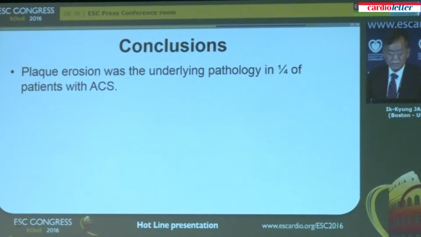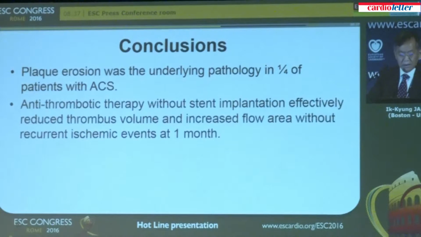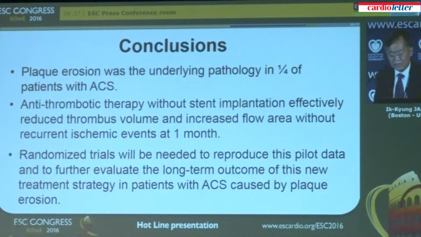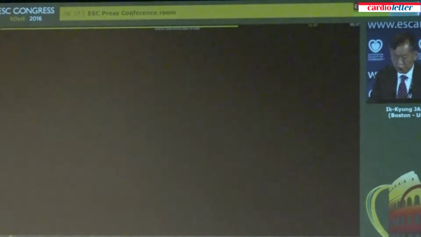So we conclude plaque erosion was the underlying pathology in 1 out of 4 patients with acute coronary syndrome. Anti-thrombotic therapy with aspirin and ticagrelor without stent implantation effectively reduced thrombus volume and increased flow area without recurrent ischemic event at 1 month. And randomized trials will be needed to reproduce this pilot data and to further evaluate long-term outcome of this new treatment strategy in patients with ACS caused by plaque erosion. Thank you very much.